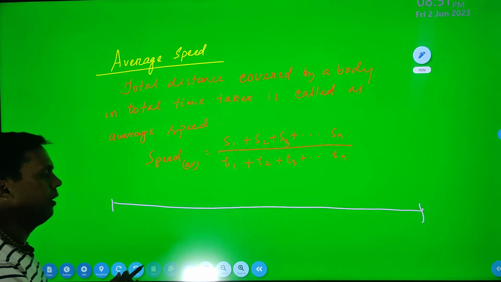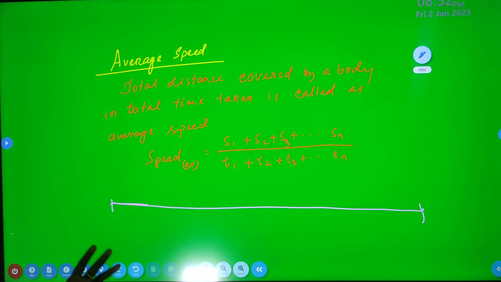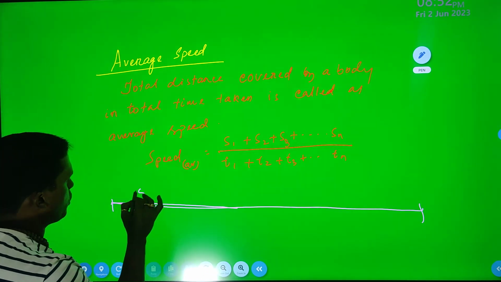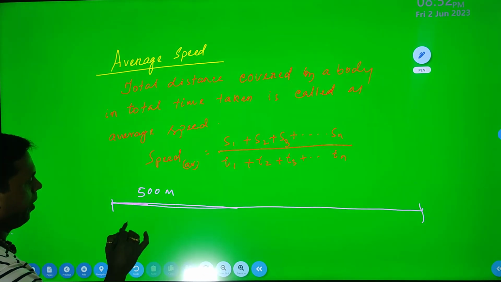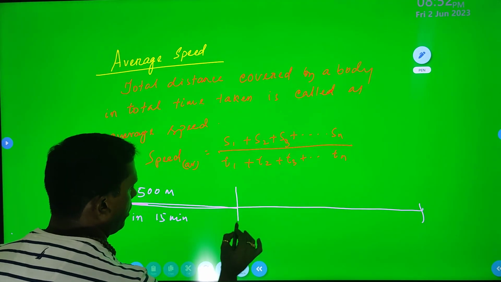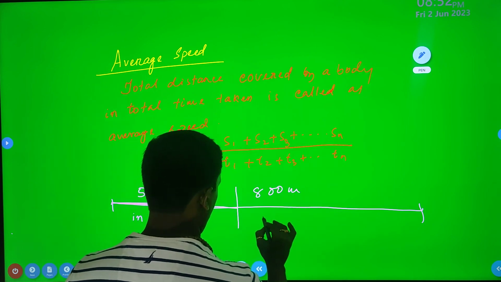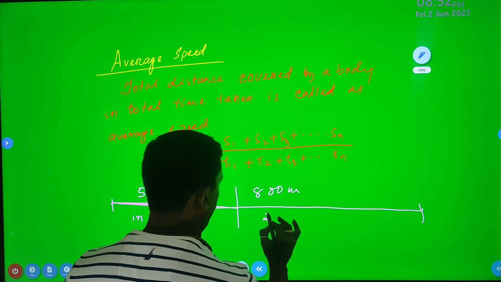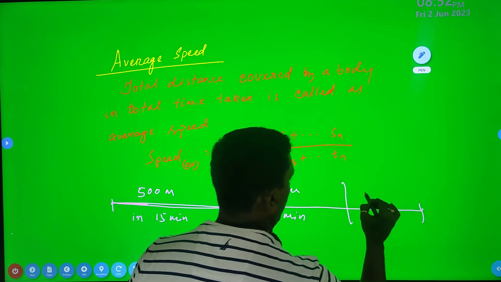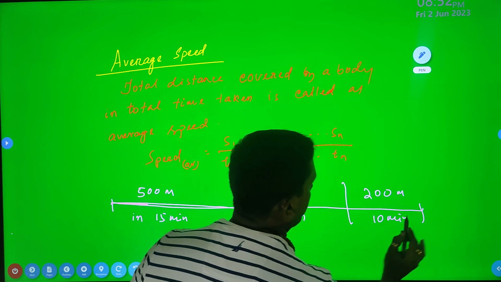In the first journey, suppose a person or a body moves 500 meters in 15 minutes, and next 800 meters, suppose it moved a bit faster, in 20 minutes. At that time, next suppose 200 meters, suppose this is 10 minutes.